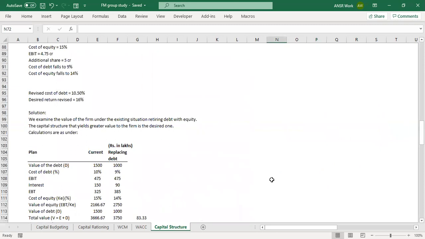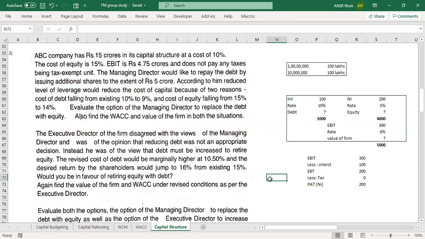No, again, EBT. 4.75 minus 1.5 comes to 3.25. 3.25 is the EBT. What is the net income?